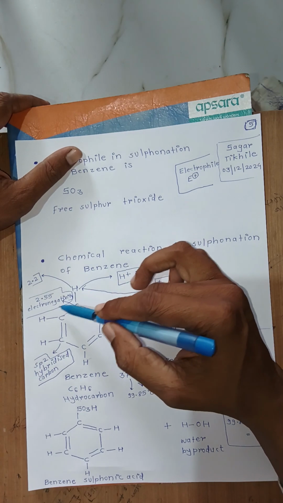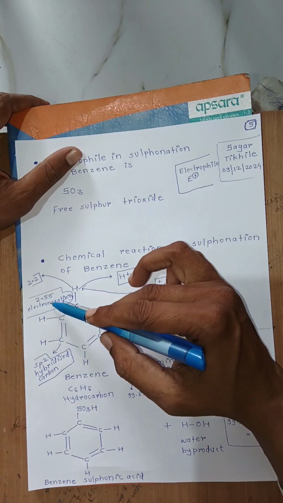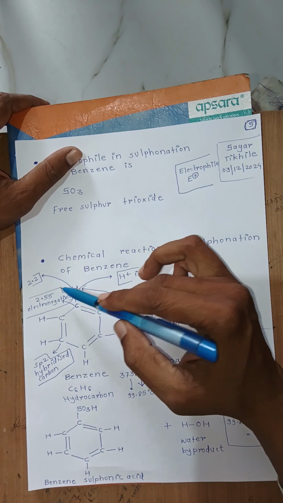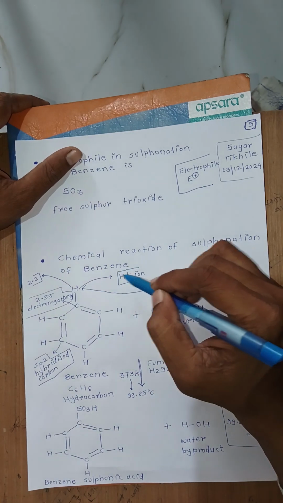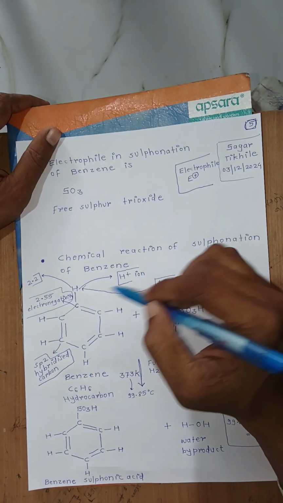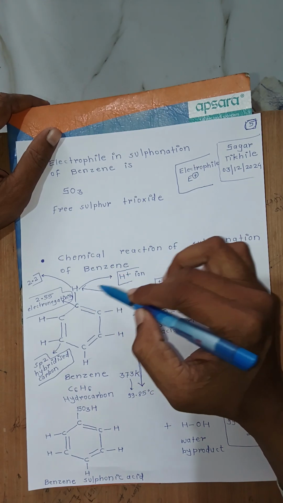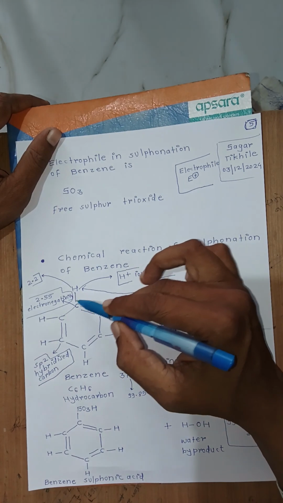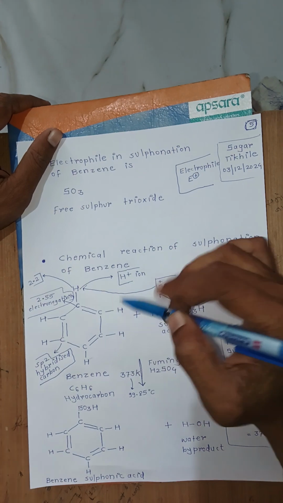In this case, the carbon electronegativity is more compared with hydrogen. Carbon has electronegativity almost 2.5, and hydrogen electronegativity is 2.2. Now, this hydrogen is removed in the form of H plus ion because hydrogen is less electronegative and carbon is more electronegative, and the bonding electron pair will attract the carbon atom.